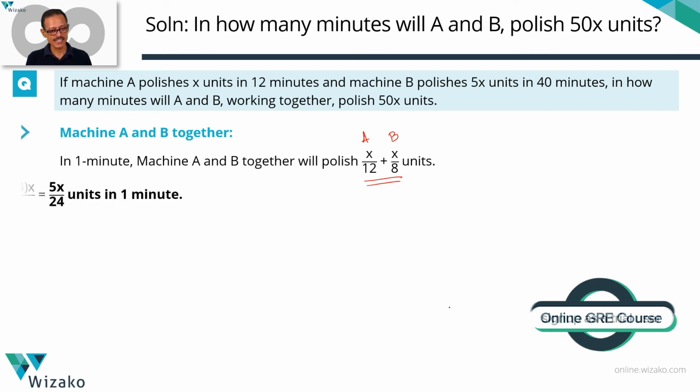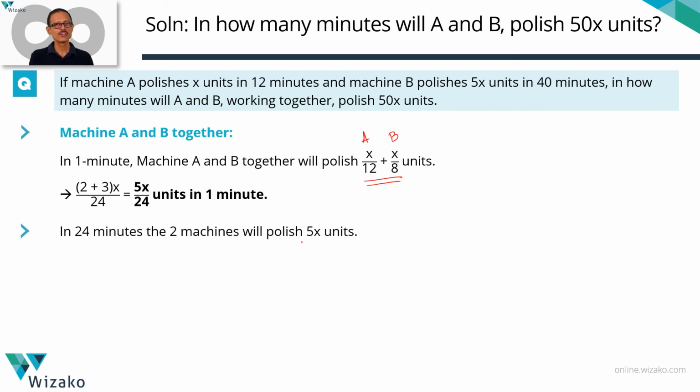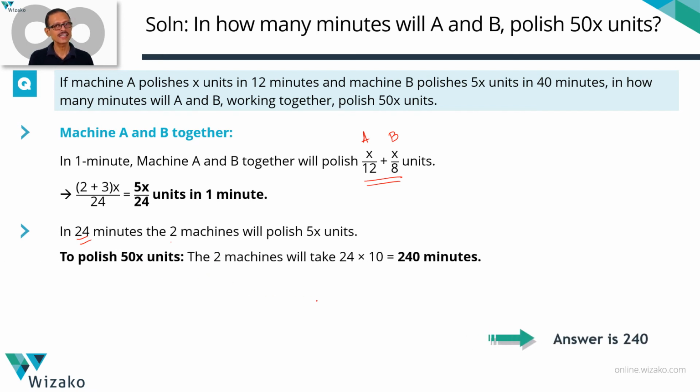So that translates to 5x by 24 units in 1 minute. So if they work for 24 minutes, they'll polish 24 times as many units, which translates to 5x units. So it takes 24 minutes for these 2 machines to polish 5x units. How long will these 2 machines therefore take to polish 50x units? 10 times as many units. It's going to take 10 times as much time, which is 240 minutes. There's no choice here because it's a numeric entry question. The answer that you need to key in is equal to 240.